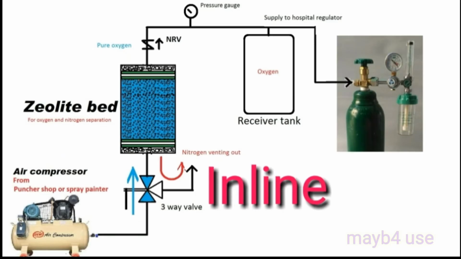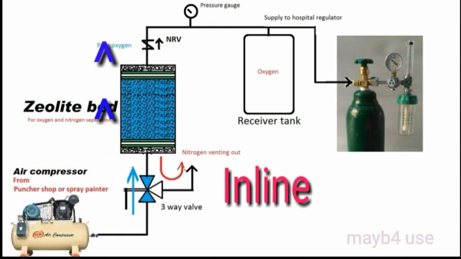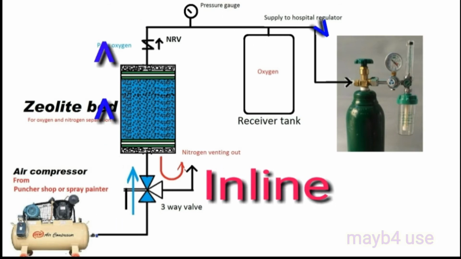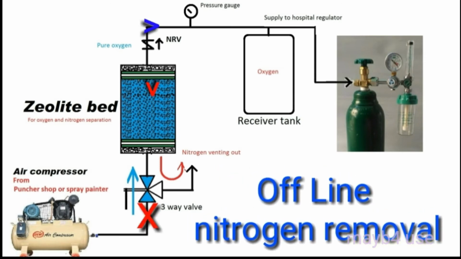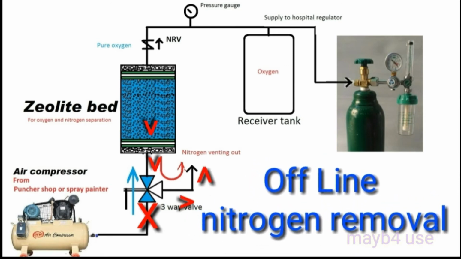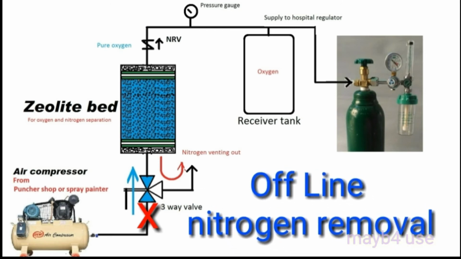Here is a single bed operation. A single bed is used to produce the oxygen. The zeolite absorbs the nitrogen. Once the nitrogen is absorbed, we have to close the supply and open the vent, so the nitrogen is released as the system depressurizes. Then we open the valve to pressurize and produce the oxygen.